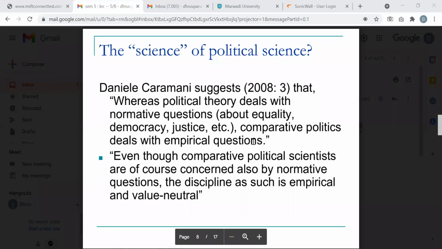Even though comparative political scientists are of course also concerned with normative questions, the discipline as such is empirical and value neutral. So comparative politics also deals with ethics, but the main, primary concern is that the discipline is empirical and value neutral. Value neutral, like no value judgment. That's what really makes this a science.